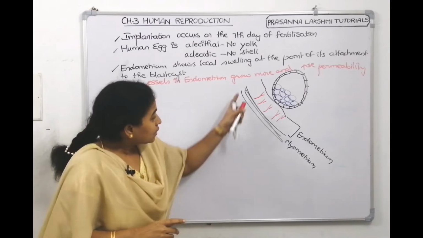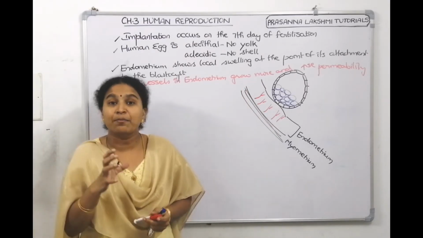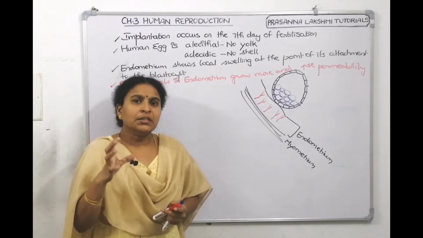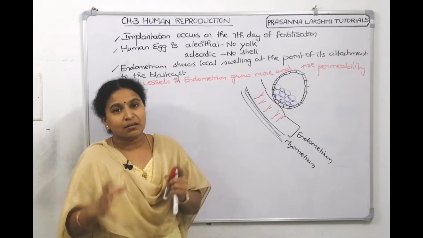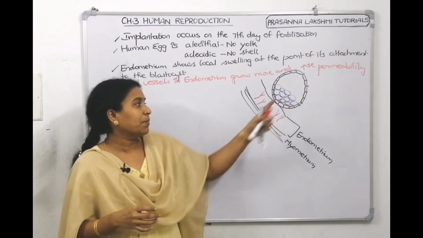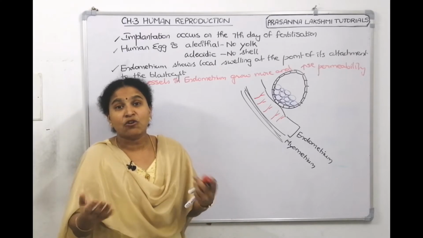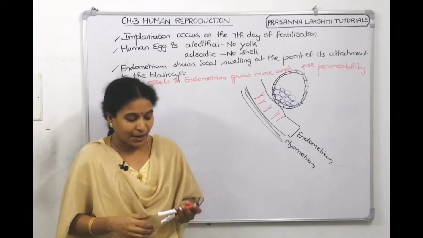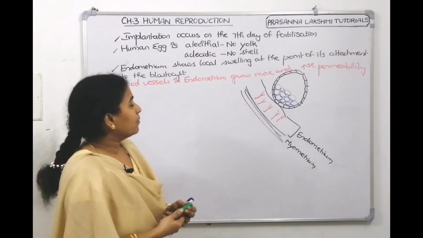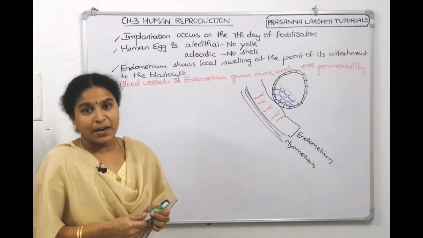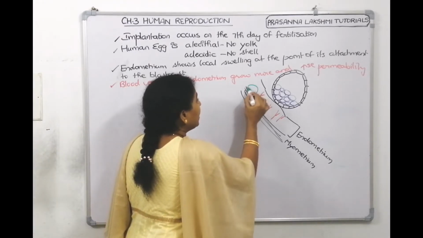Then there are some loosely packed cells present here called fibroblasts. These fibroblasts store nutritive material so that they can act as reserves to supply nutrition to the blastocyst. So in the endometrium itself, the loosely arranged fibroblast cells accumulate glycogen and become big.